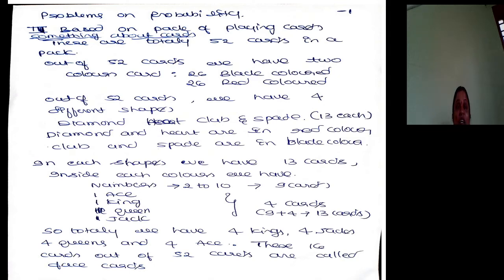Totally 4 plus 4 plus 4 plus 4, 16. These 16 cards out of 52 are called face cards. This is all about the theoretical aspects relating to cards.